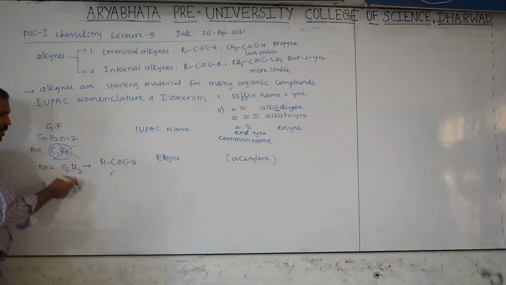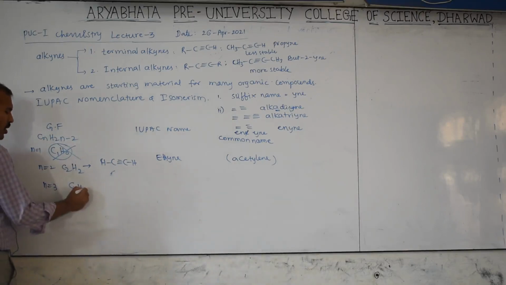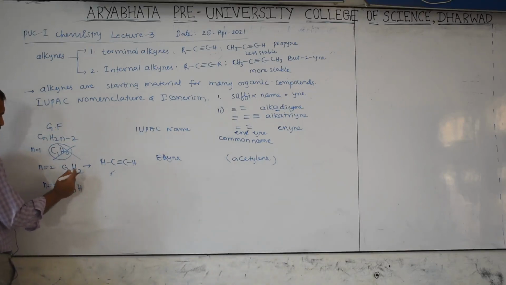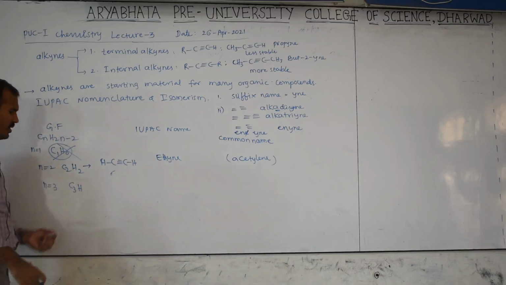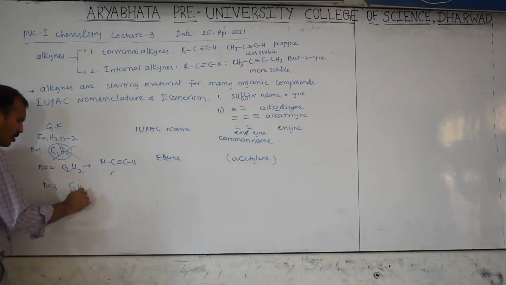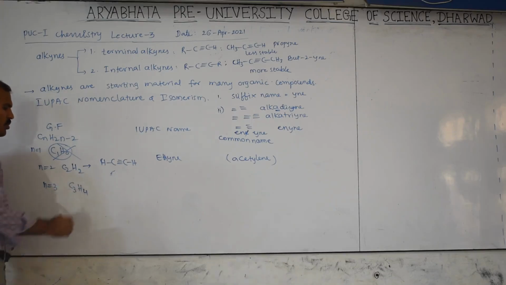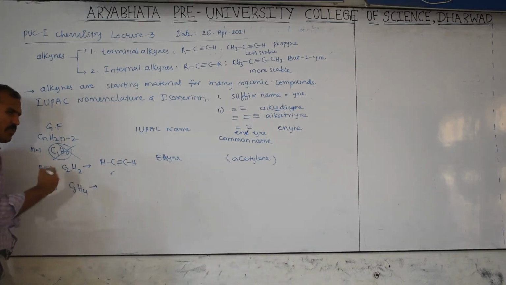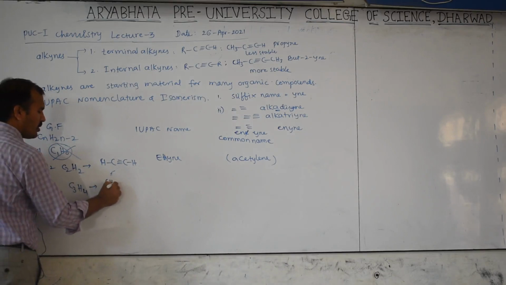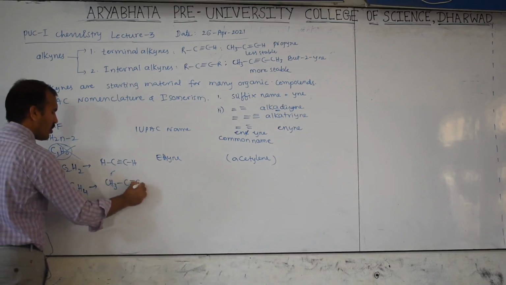Now n equal to 3, C3: 3 into 2 is 6, 6 minus 2, that is 4. Therefore, we just increase by 2, and this can be represented as CH3, C triple bond CH.